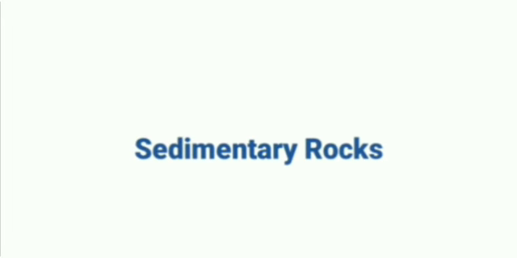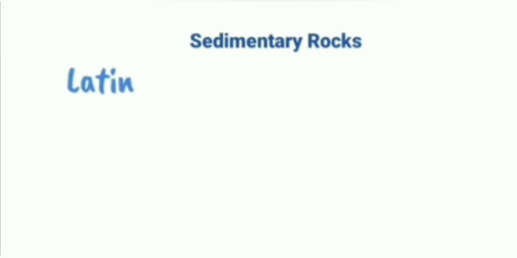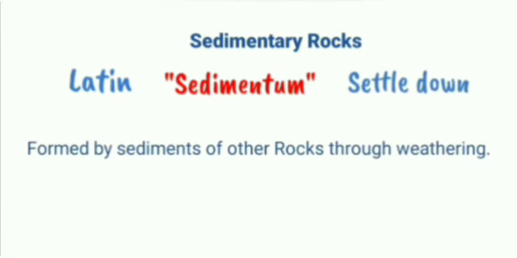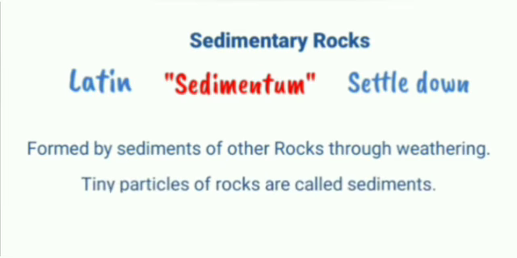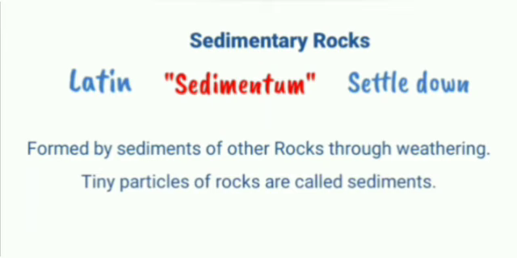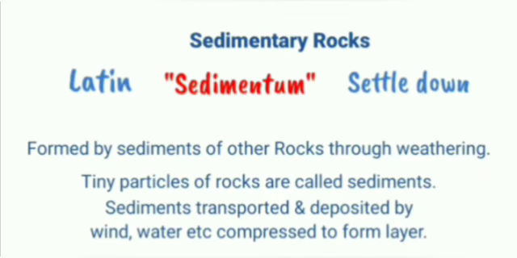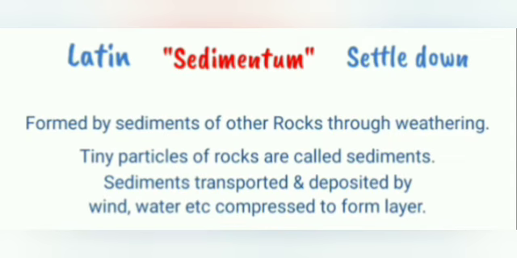Next is sedimentary rocks. This word is derived from a Latin word sedimentum meaning settle down. It is formed by sediments of other rocks through weathering. Rocks roll down, crack and hit each other and are broken down into smaller fragments. These smaller particles are called sediments. These sediments are transported and deposited by wind, water, etc. These loose sediments are compressed and hardened to form layers of rocks.